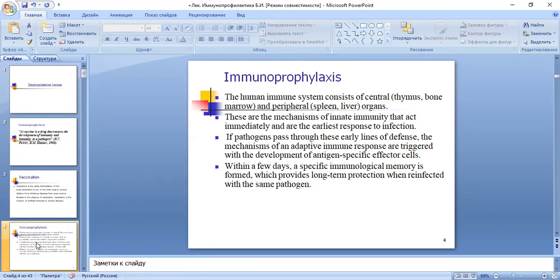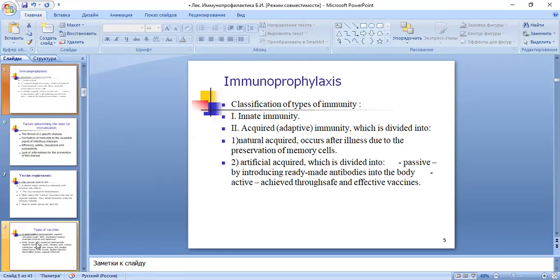Immunoprophylaxis. The human immune system consists of central organs, the thymus and bone marrow, and peripheral organs, the spleen and liver. There are mechanisms of innate immunity that act immediately and are the earliest response to infection. If pathogens pass through this early line of defense, the mechanisms of the adaptive immune response are triggered, with the development of antigen-specific effector cells. Within a few days, specific immunologic memory is formed, which provides long-term protection when reinfected with